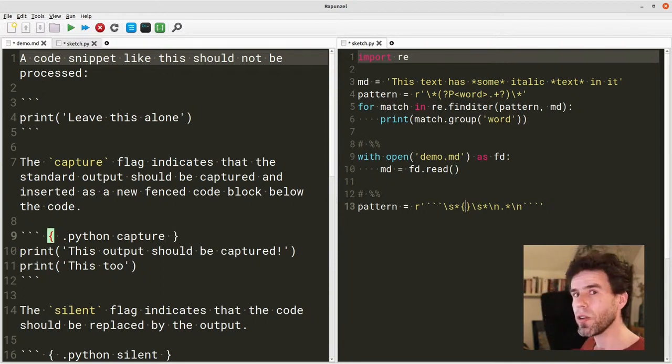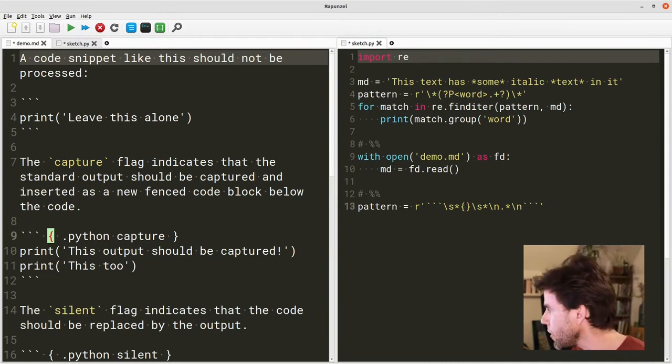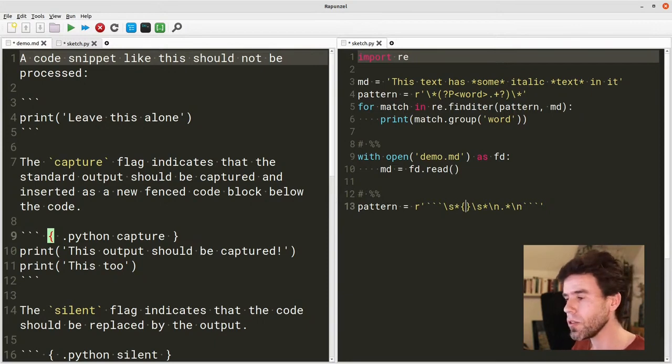And then in between the curly braces, we need to specify what is actually allowed in there. Now, what is allowed in there? A dot is allowed in there for the Python. Letters are allowed in there. Numbers are allowed in there. Spaces are allowed in there. Underscores are allowed in there. And that's about it.